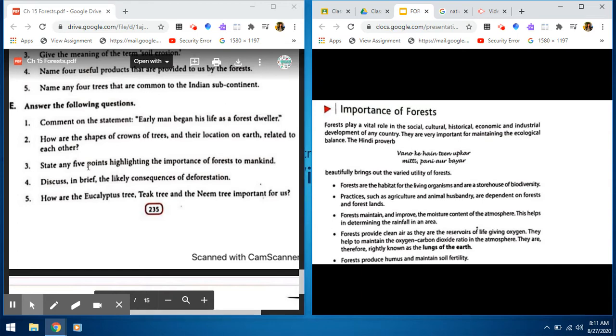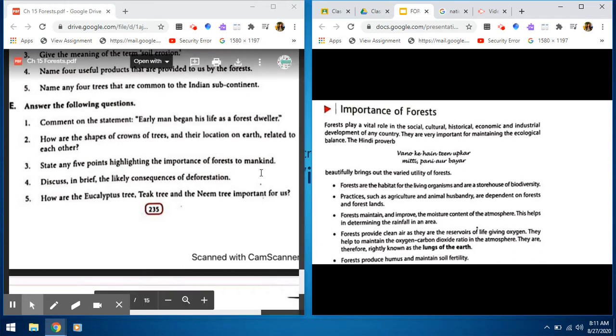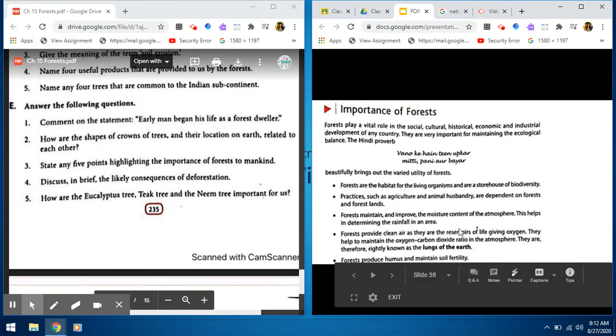Question number 3. State any 5 points highlighting the importance of forest to mankind. Forests are habitat for living organisms and a storehouse of biodiversity. Agriculture and animal husbandry are dependent on forests. Forests maintain and improve the moisture content of the atmosphere.